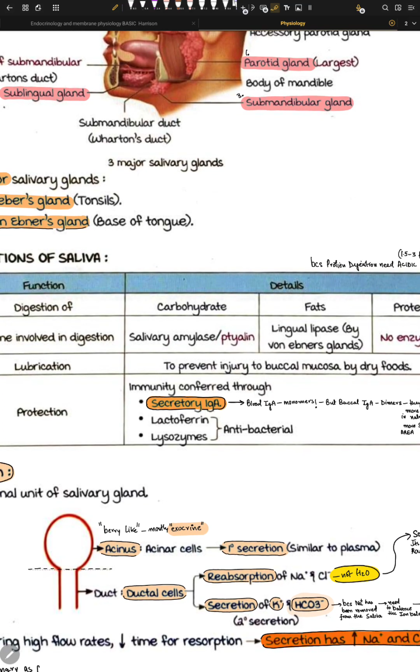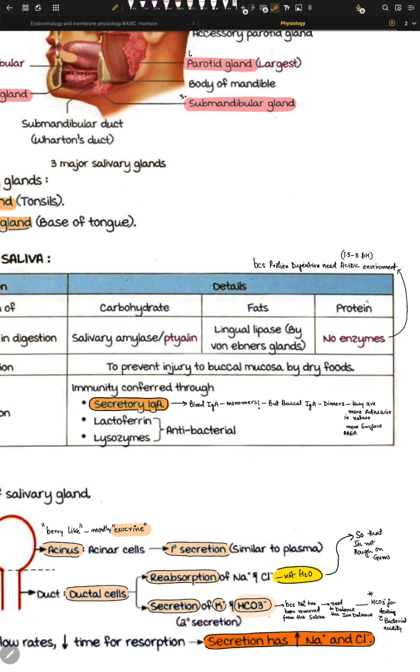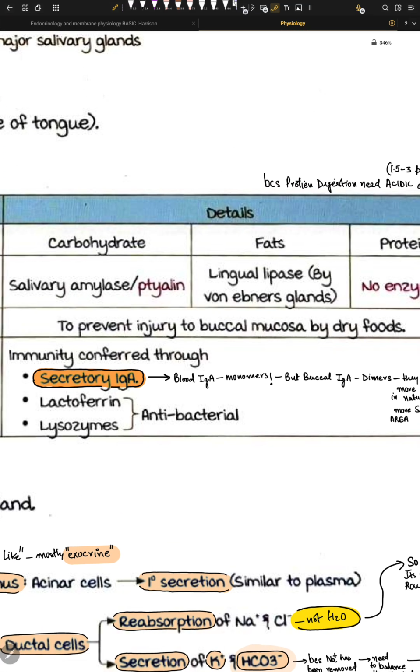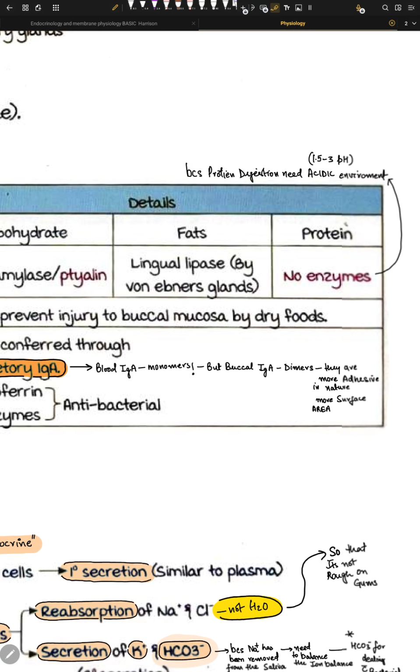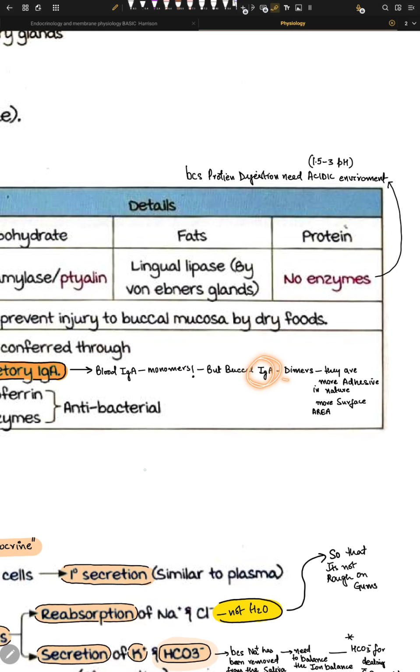Protection is that saliva contains something called secretory IgA, immunoglobulin A. I'll tell you a concept here: the immunoglobulin A that is present in the blood is a monomer, but buccal cavity immunoglobulin A is present as dimers.